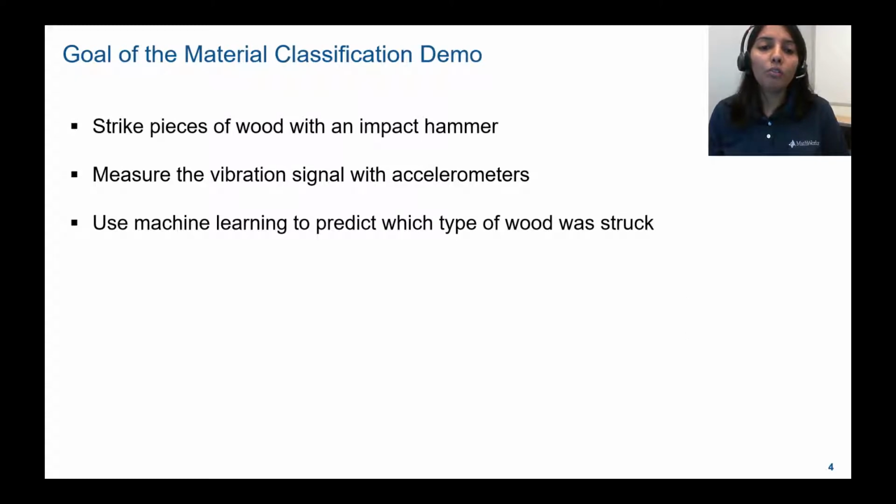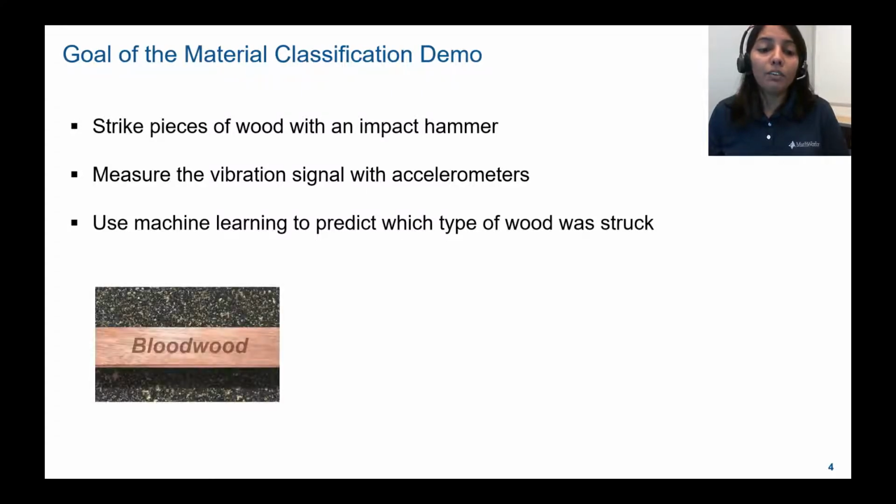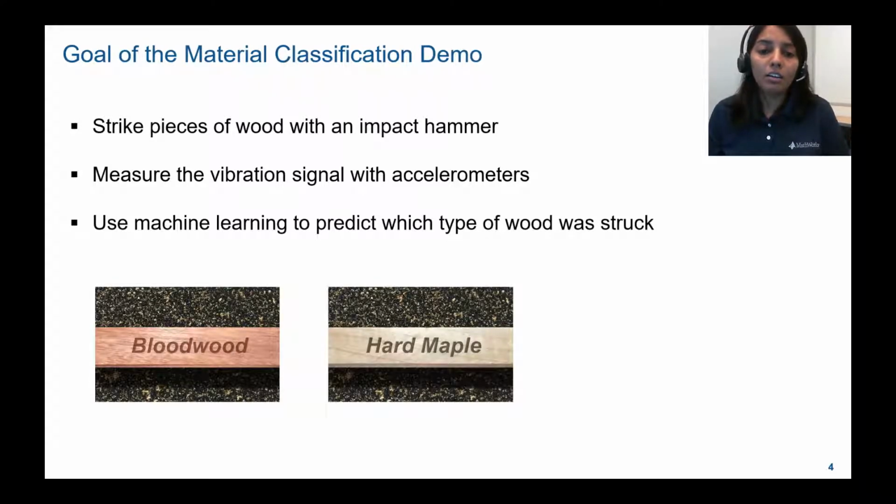Let's talk about the goal of the materials classification demo. We want our classification model to predict which type of wood was struck based on the vibrational signal acquired when we strike a wood block with an impact hammer. Moreover, we'll be using artificial intelligence, deep learning in particular, for making the predictions. The 3 species of wood which we selected for our demo were bloodwood, hard maple, and Mexican ebony.